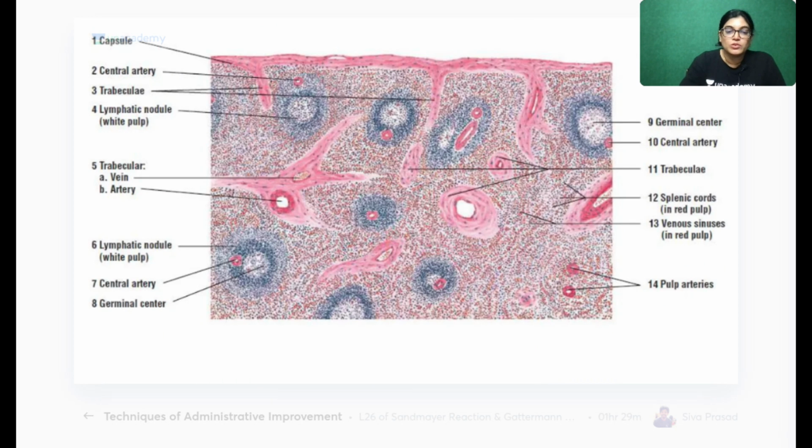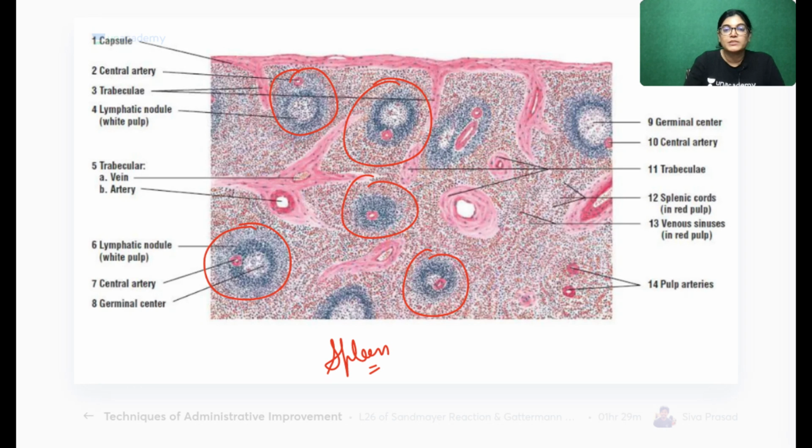Now the next slide which I want to show you is the spleen. My dear aspirants, what is this? This is white pulp, this is white pulp. White pulp means it is having germinal center and lymphatic aggregation. So this is the germinal center, the lymphatic nodule. The key feature is that in this lymphatic nodule or white pulp, this is the central artery.